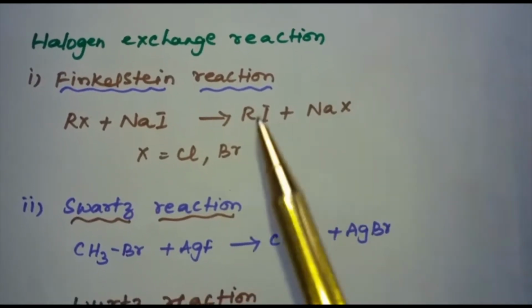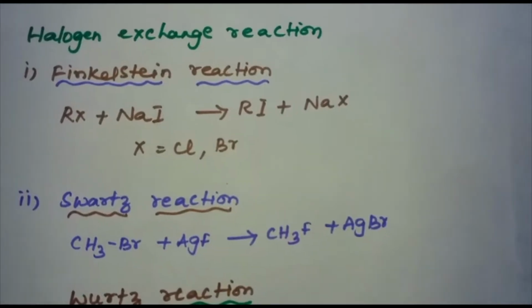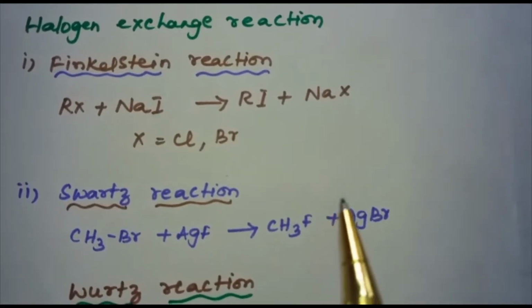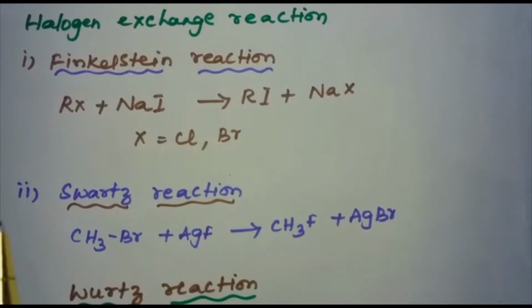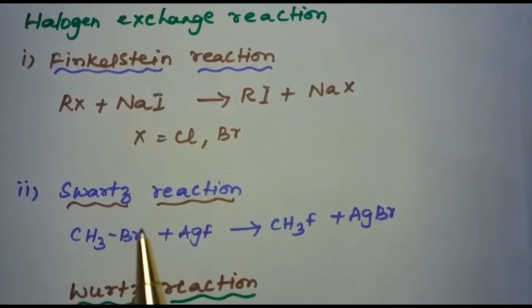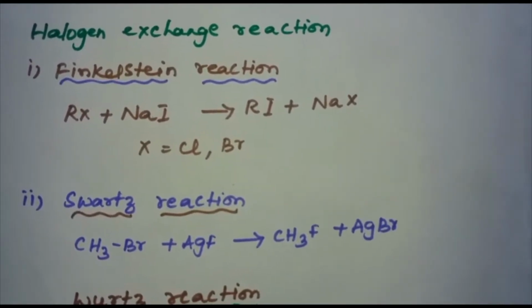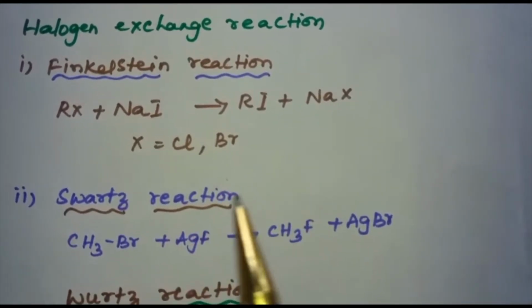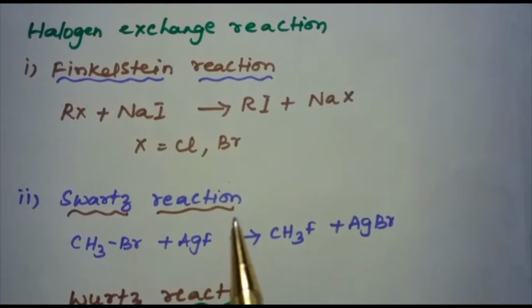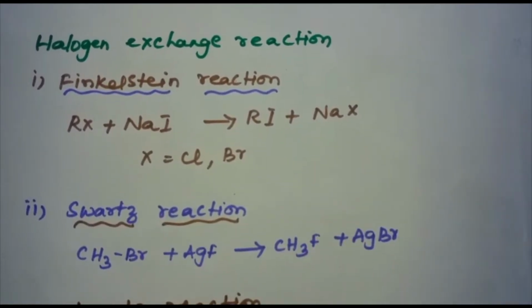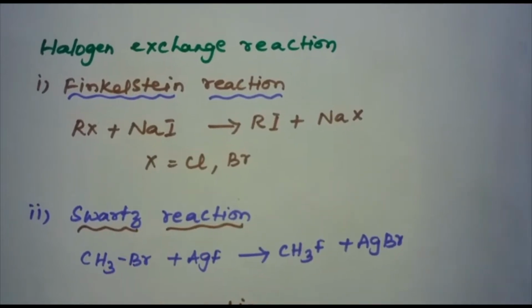And next one is Schwarz reaction. The synthesis of alkyl fluorides, CH3F, is obtained by heating an alkyl chloride or bromide in presence of metallic fluoride such as AgF or Hg2F2 or CoF2. Here we are having AgF. So we are having CH3Br plus AgF gives CH3F plus AgBr. This is Schwarz reaction.